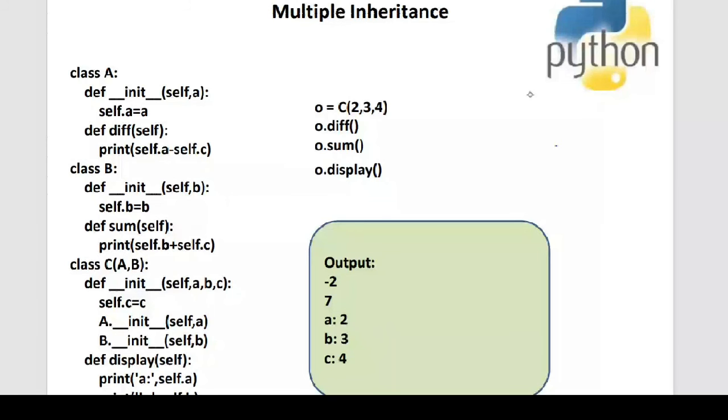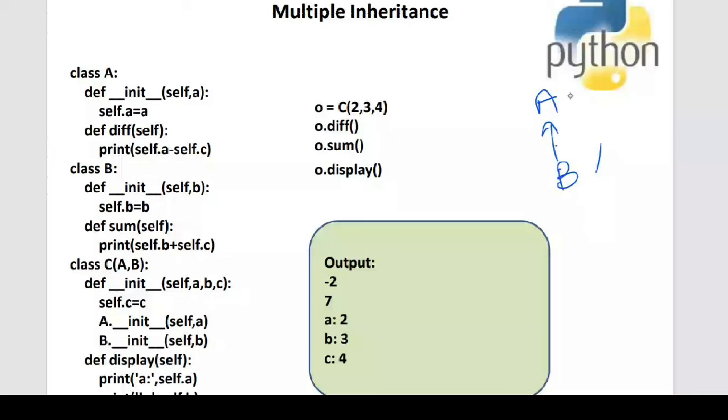Single inheritance means that I have a class, and from this class I'm going to derive another class. This is also called simple inheritance, where there will be only one level, with one superclass and one subclass. So this is simple inheritance, or single inheritance.